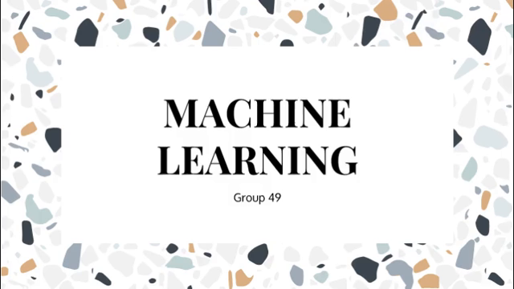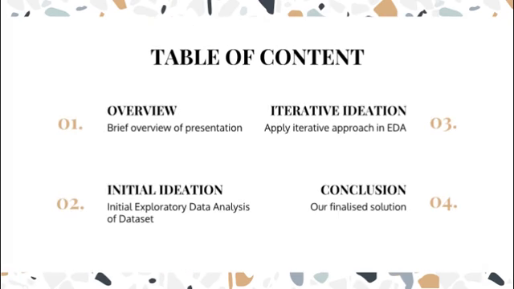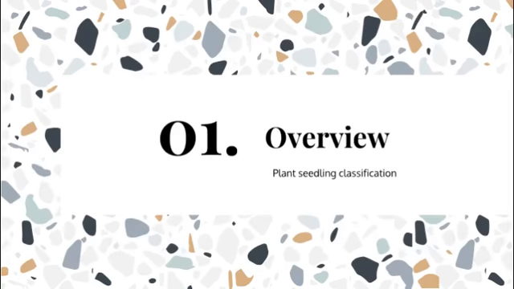We are from Group 49 and today we'd like to present our machine learning project. Here is the brief outline of the following presentation. First, it is the brief overview of the project. We have chosen the plant seedling competition to attempt on Kaggle.